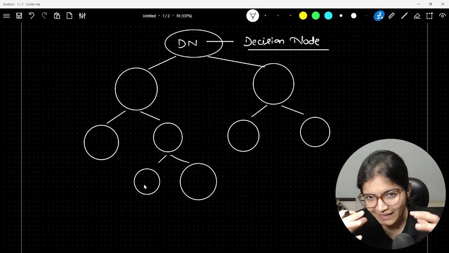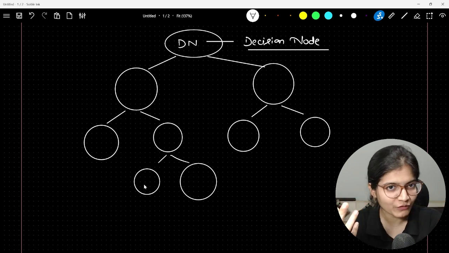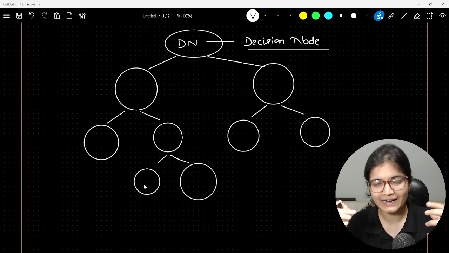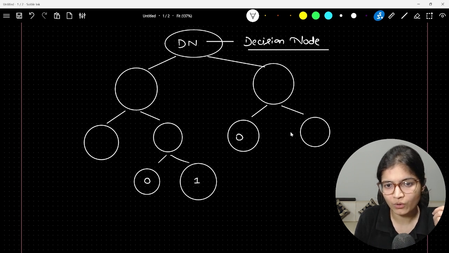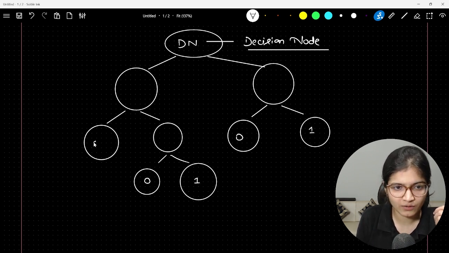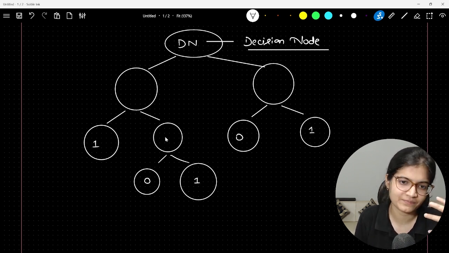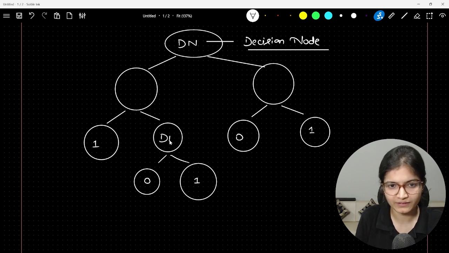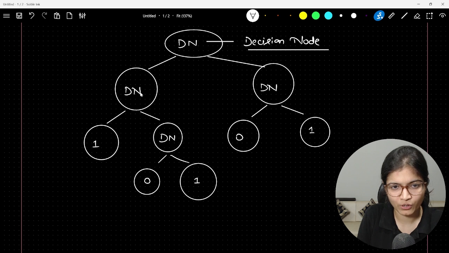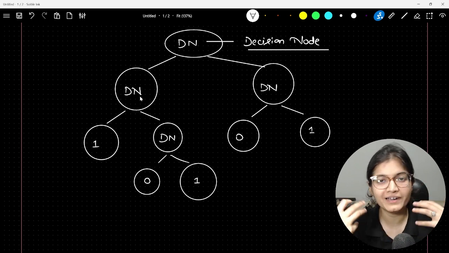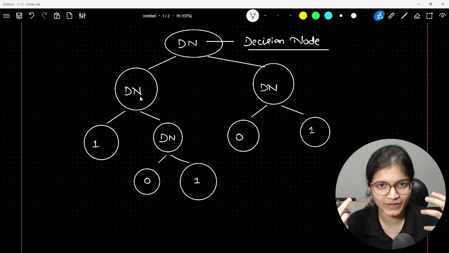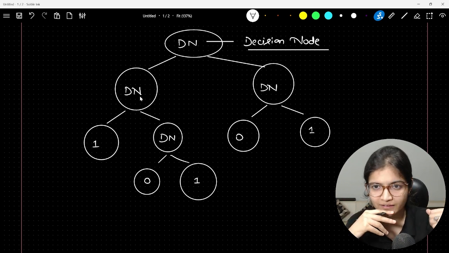We are trying to create a decision tree depending upon the patient's factors. At the very end, let's say my model predicts whether the patient will have outcome 0 or 1. There will be decision nodes here, and here also there will be a decision node. Only at the very end will there be the final labels or final output. This is how we can basically create a tree.